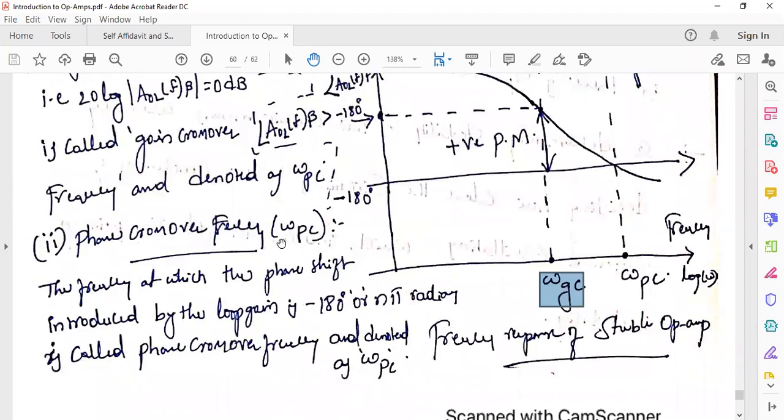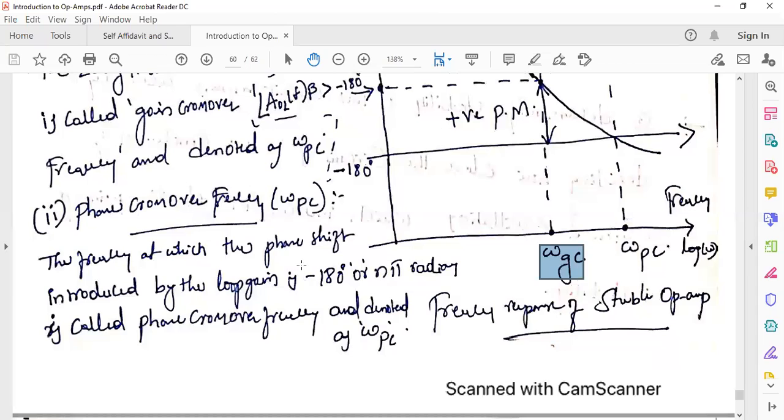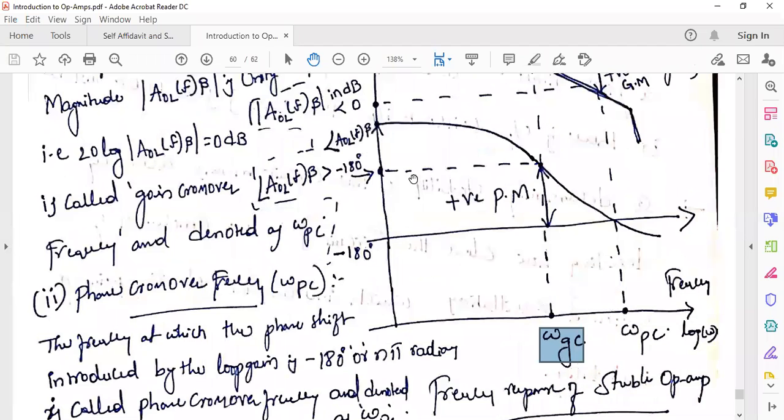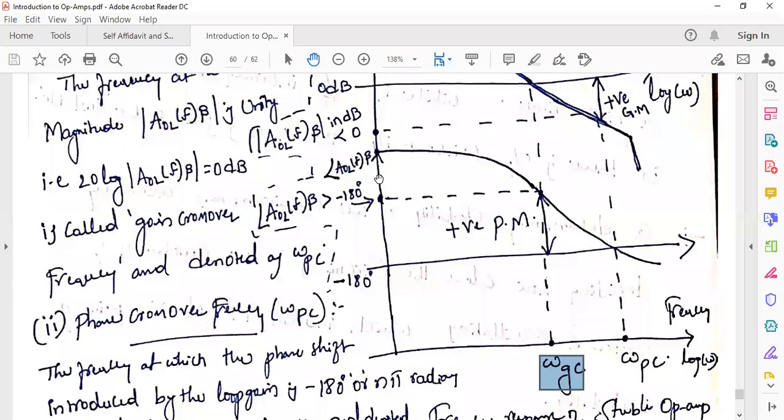Coming to phase crossover frequency. The frequency at which the phase shift introduced by the loop gain is minus 180 degrees, or n pi radians, is called the phase crossover frequency. If this is the phase plot, the above one is the magnitude plot and the below one is the phase plot in the Bode plot.